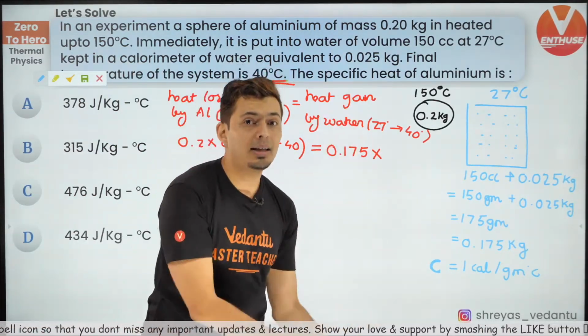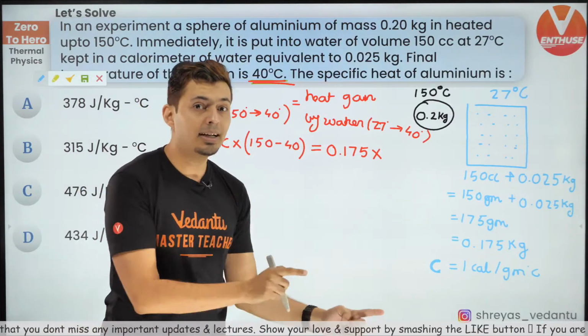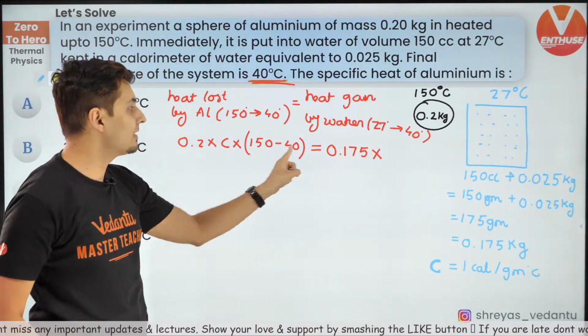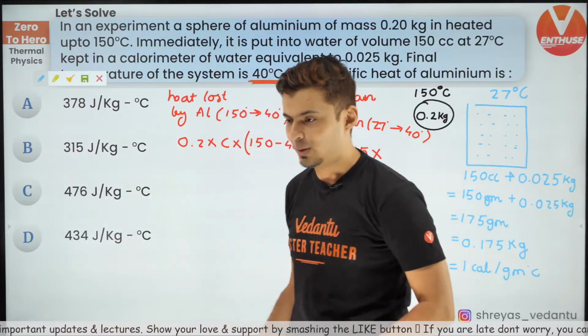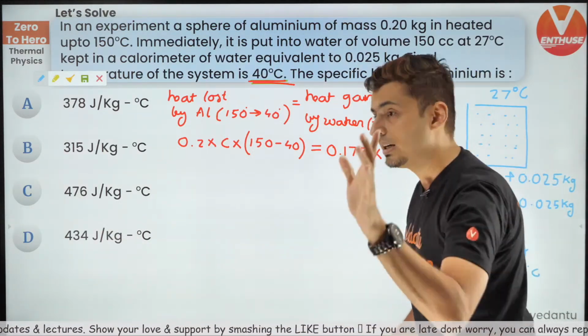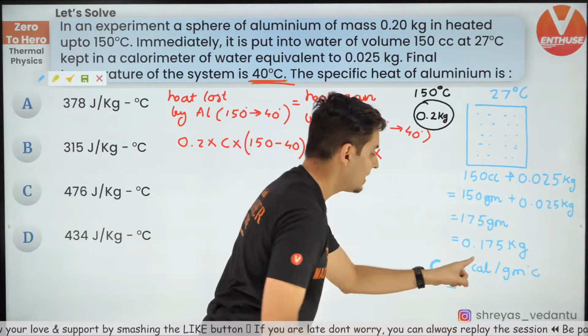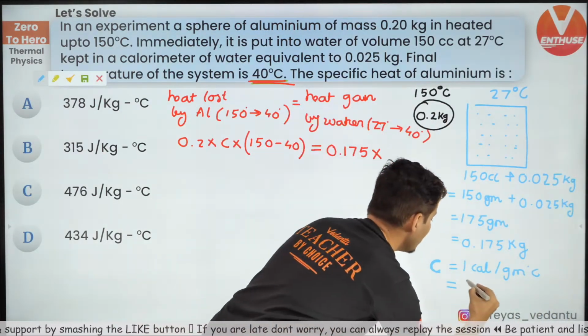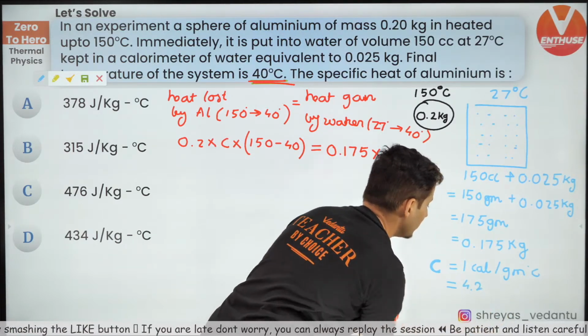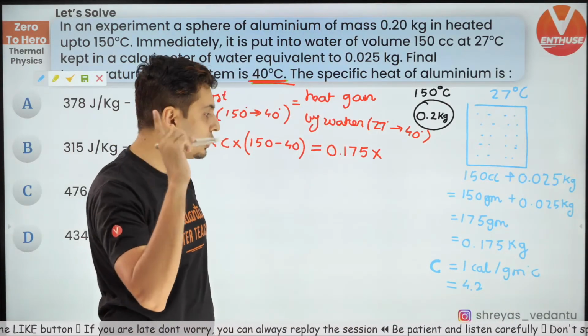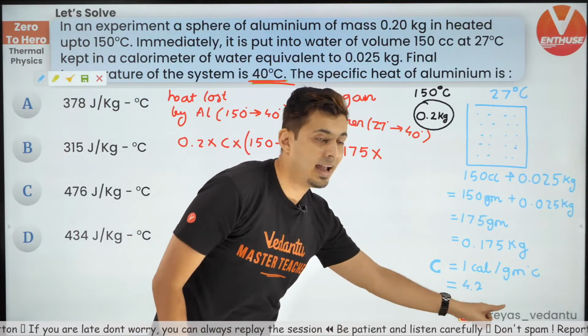You need to convert it into joules because everything is in joules. So be careful about that. So think about it. How much is 1 calorie? I just told you, 4.2 joules. Now this is per gram.